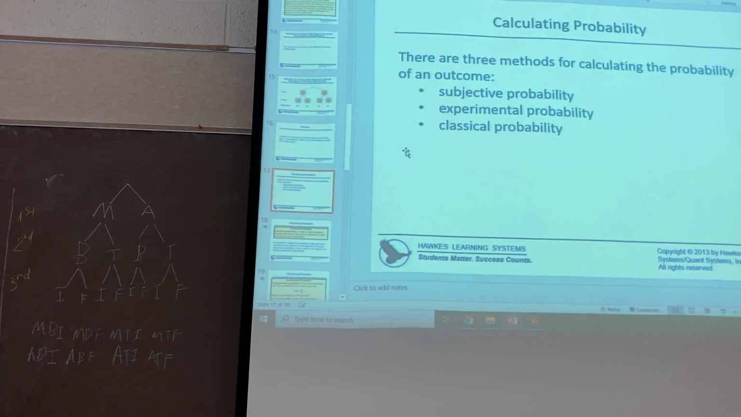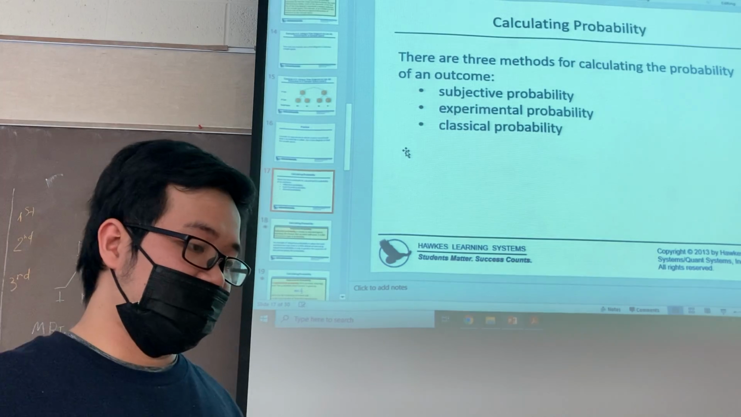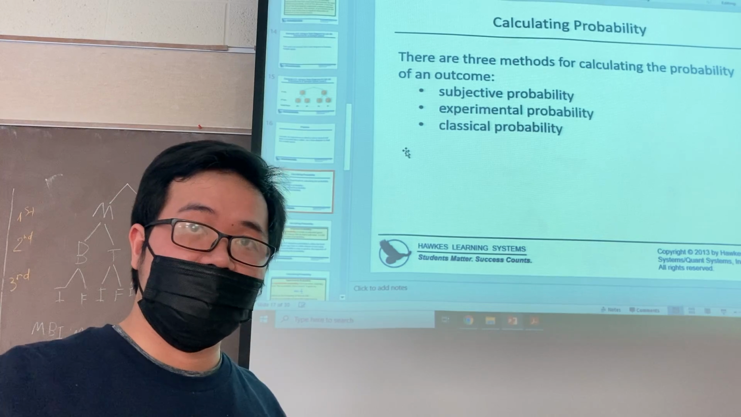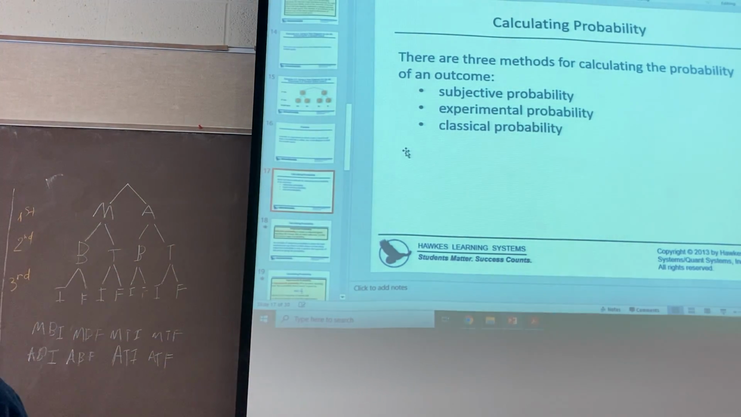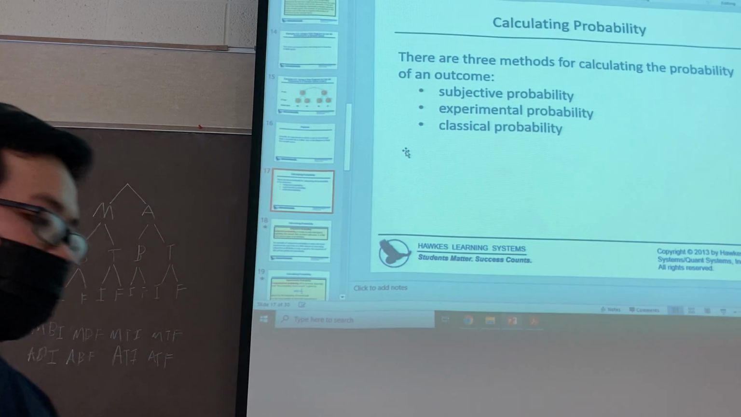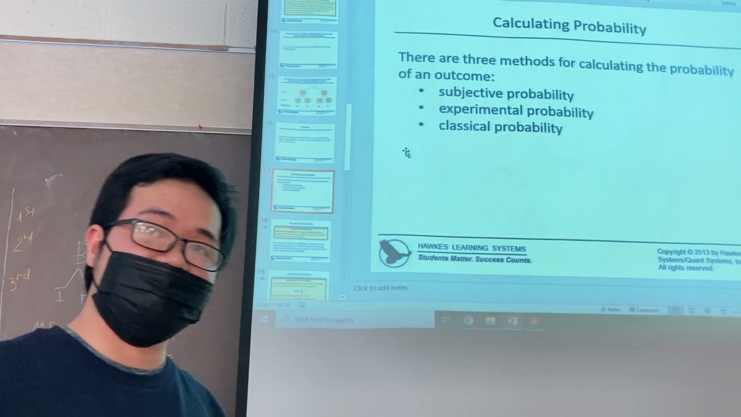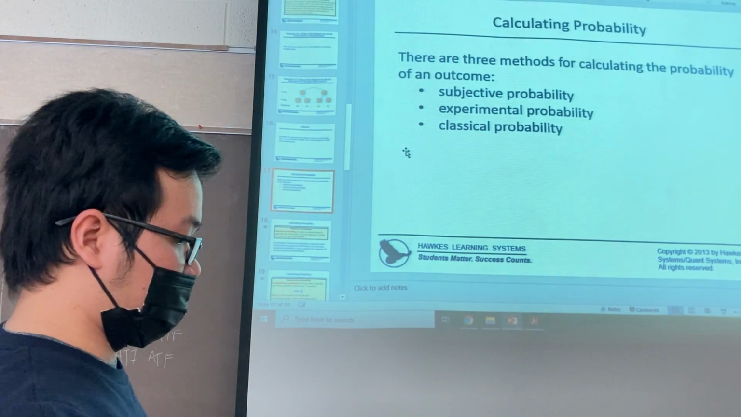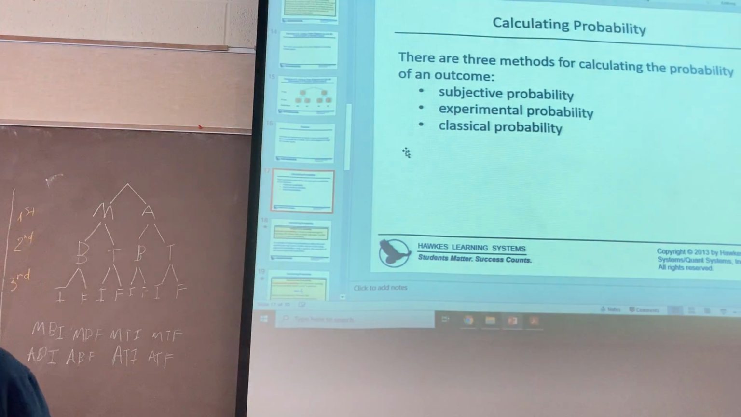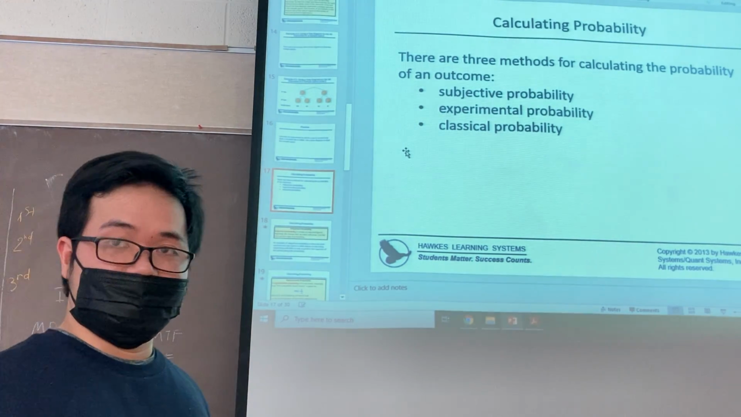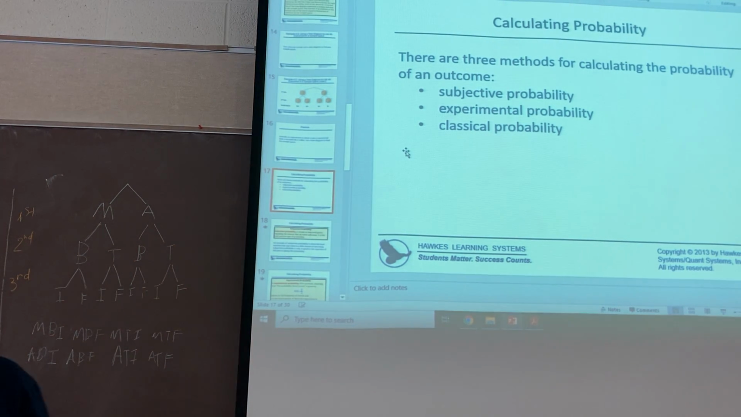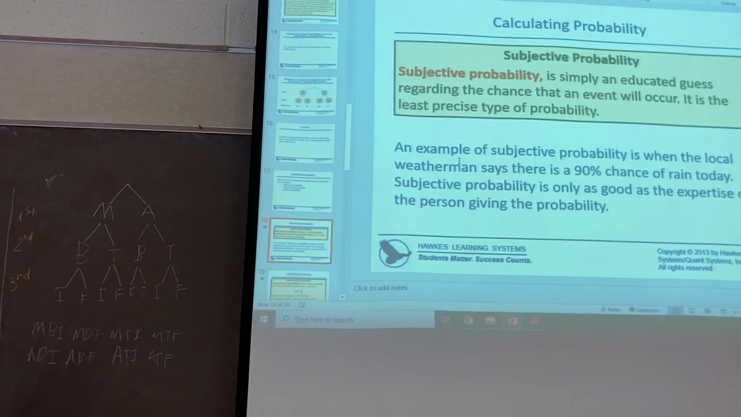Now we go to the second problem we will do today. You list outcomes of the sample space, you list outcomes of the experiment. So the question is, how do we calculate the probability, and which kind of probability do we use in this course? We have three kinds of probability: subjective probability, experimental probability, and classical probability. And how do we calculate each kind? That is the question.